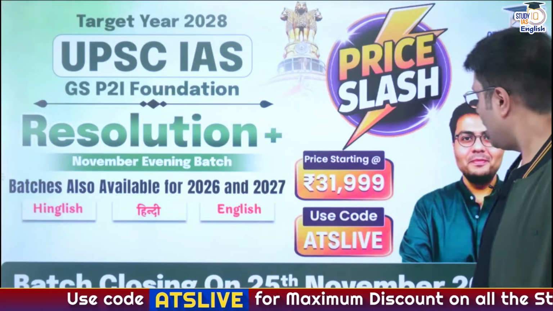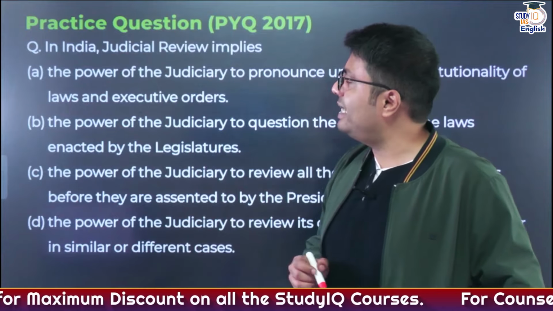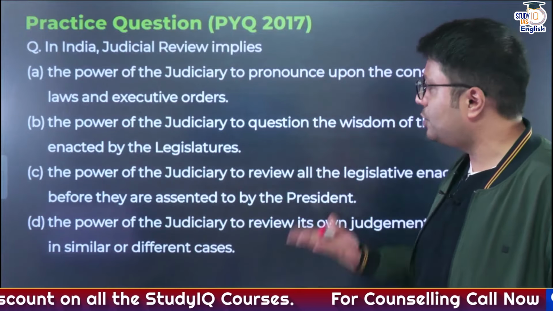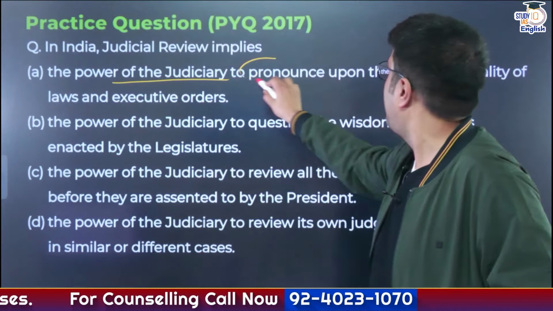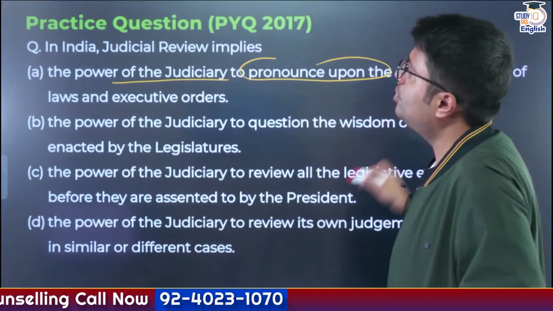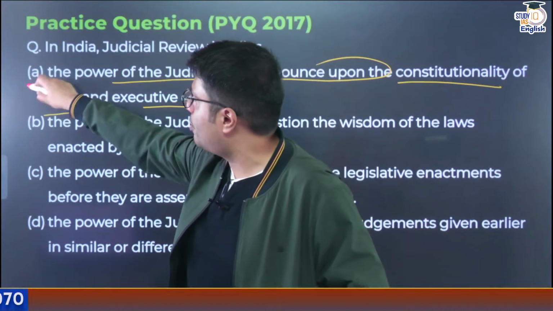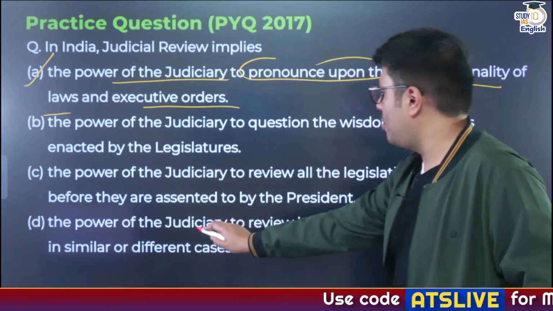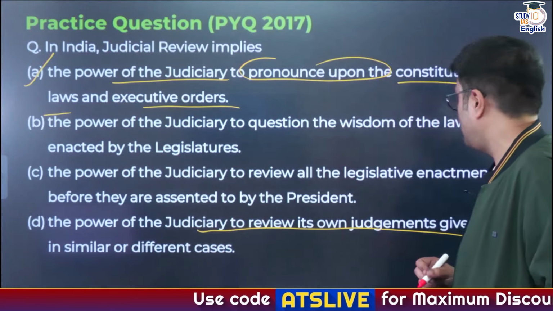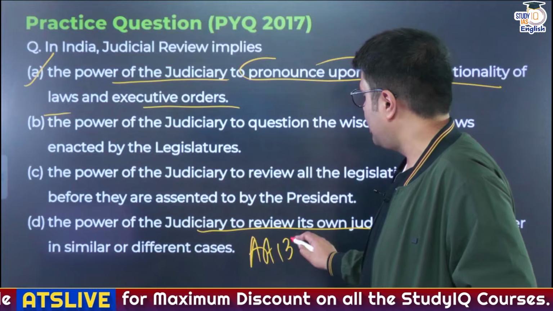Now let us take this question which appeared in 2017 in India. Judicial review implies what? Judicial review basically is the power of the judiciary to pronounce upon the constitutionality of laws and executive orders. This is the right option. All the other options are incorrect. The power of the judiciary to review its own judgment given earlier in another case stems from Article 137.